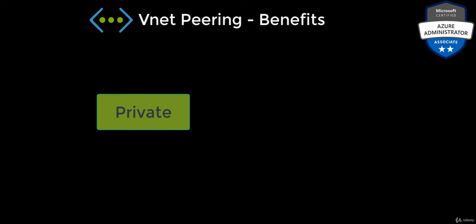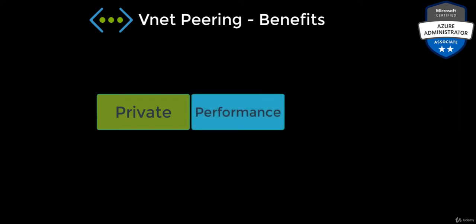Let's talk about the benefits of using local or global virtual network peering. The network traffic between the peered virtual networks remains private. That means that the traffic between the virtual networks is kept on the Microsoft backbone network. There is no public internet, there is no public gateway, neither is encryption required in communication between the virtual networks. A low latency, high bandwidth connection between the resources in different virtual networks is always maintained.